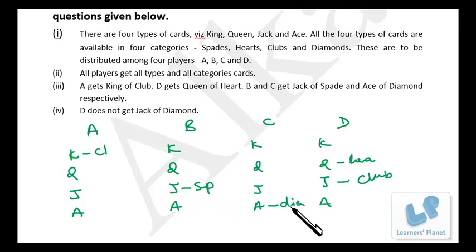Spade, club and diamond, these three are cancelled, so I am left with jack of heart. Then spade, heart, club, that means over here I'll be getting diamond, right? Now we go over there. I cannot have queen of heart because it's there, so club and diamond even I cannot have, so queen of spade, right? Now club, spade, diamond, that means this is heart.